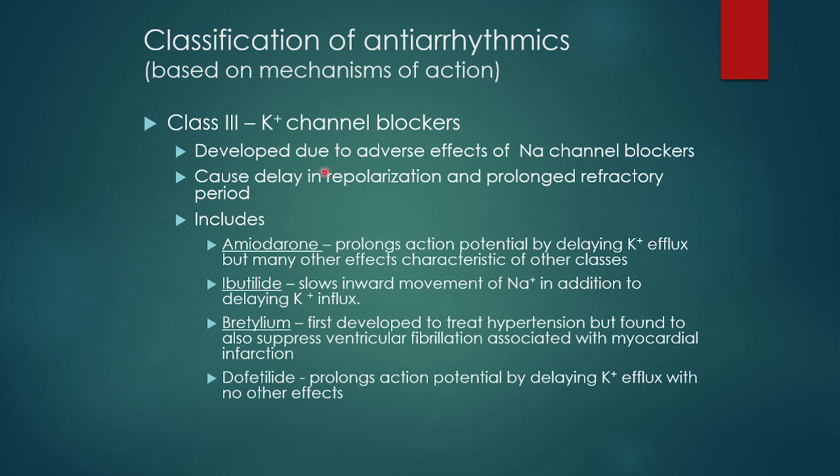Here amiodarone is very commonly used. It's a potent antiarrhythmic and it is usually reserved for life-threatening arrhythmias. It is incorporated in the ACLS and PALS regimens for treatment of VT and unstable VT or VF not responding to the initial management. It is also used for JET, a good drug for JET.